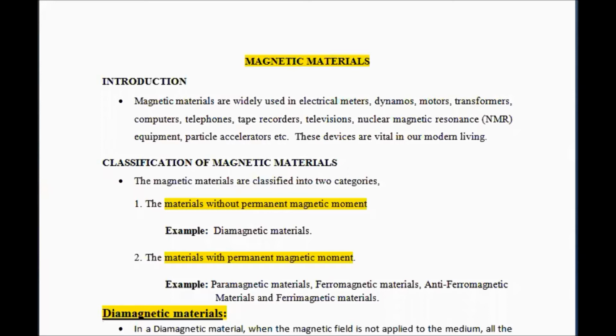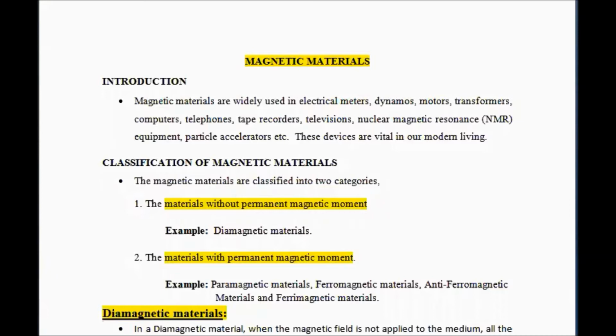As we all know, magnetic materials are the materials which produce a magnetic effect in the medium. Without magnetic materials, there are no electronic devices. So we are going to produce the magnetization effect. As we all know, magnetization is the process of converting non-magnetic material into magnetic form.